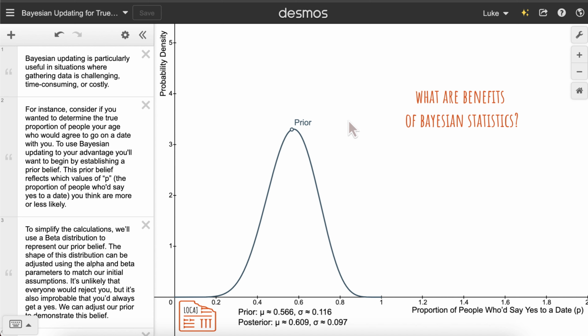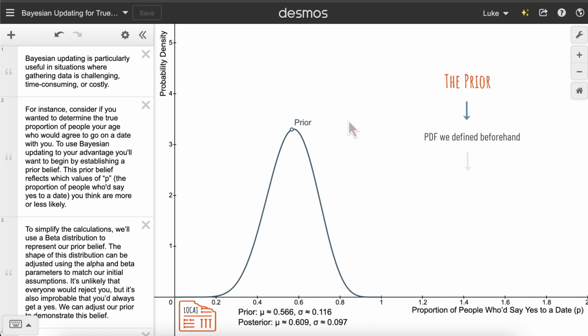Bayesian statistics has the huge benefit of allowing us to put our intuitions into our statistical analysis itself. You may not remember exactly how many girls you've asked out or flirted with and how all those interactions have gone. But you probably have some gauge or proxy of what this true proportion of girls that would say yes to you would be. In order to insert these prior assumptions or beliefs, we use what in Bayesian statistics is called the prior. Our prior is a PDF that we define beforehand that gives us a sense of where we believe the true parameter of interest is most likely to be.